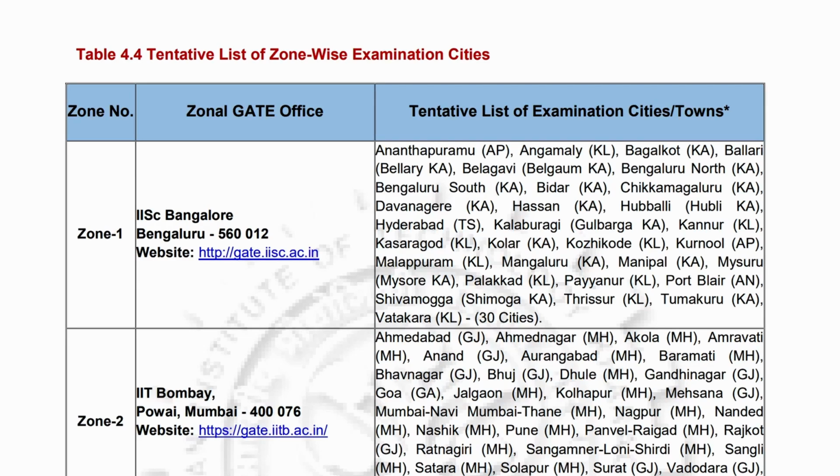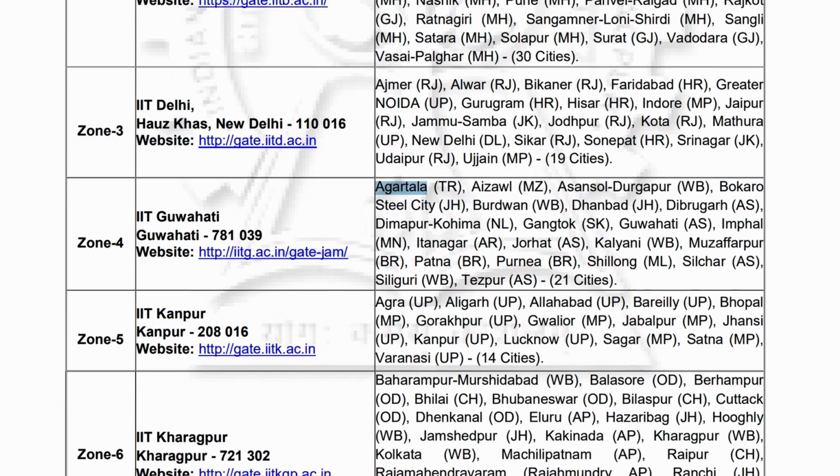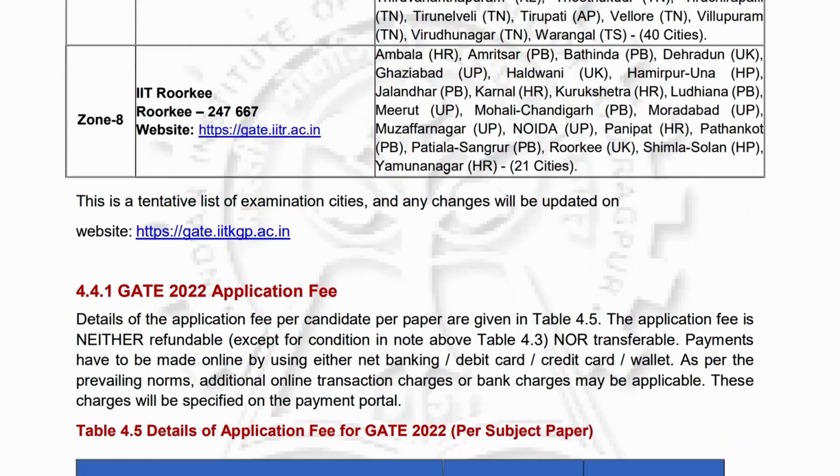But within Uttam Nagar, let's say there are 5 colleges, you'd never get an idea which city until you download the admit card. On the admit card there will be the exact address, but for the time being you will have to select only one of the cities. So these are the 8 zones. On that basis we have cities, and you will have to select accordingly. They will first ask which zone you are from, then in that zone you will have to select the city. Like IIT Guwahati, go to Agartala, or you can choose any one of them. So we have 8 zones, and on that basis we have cities.